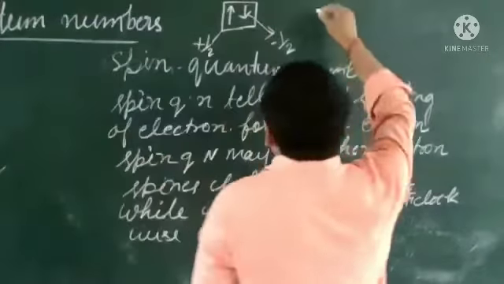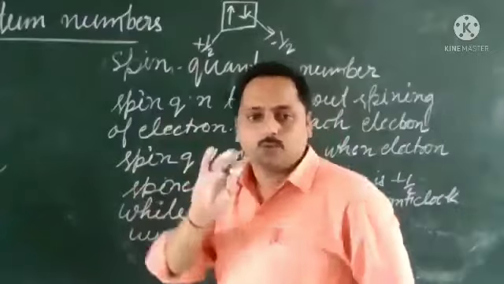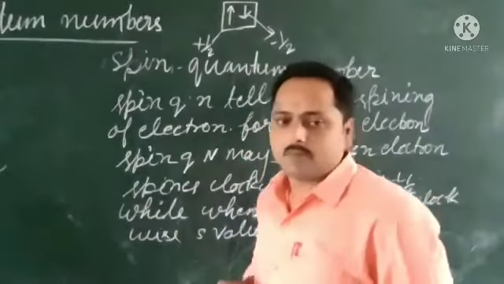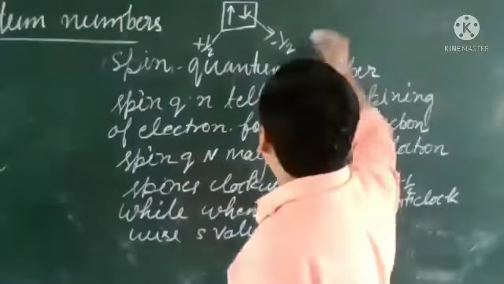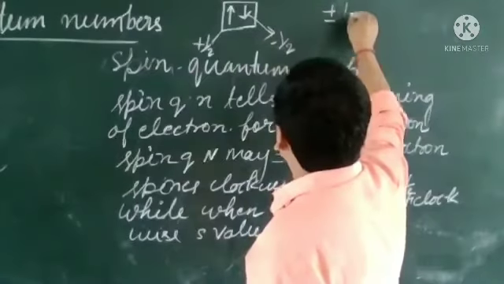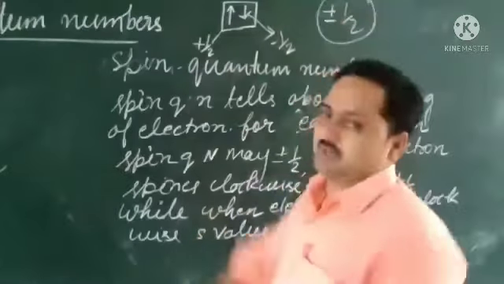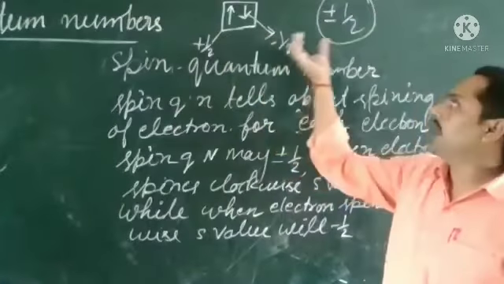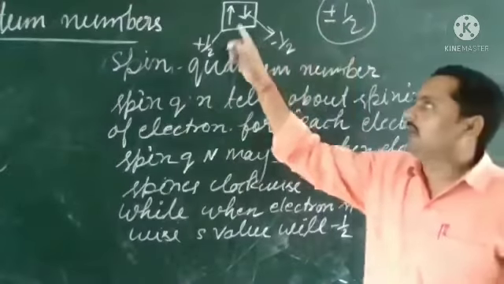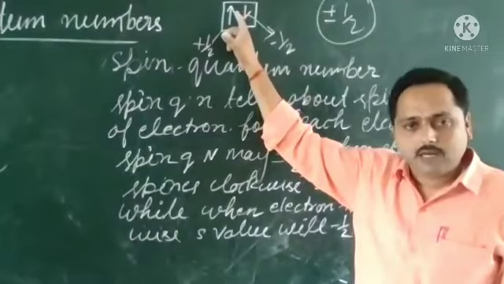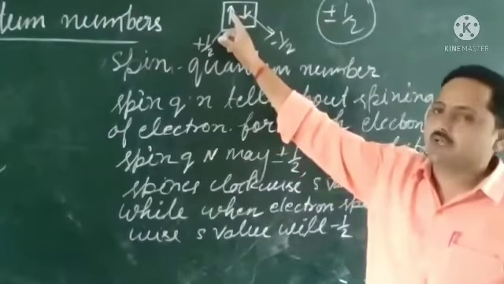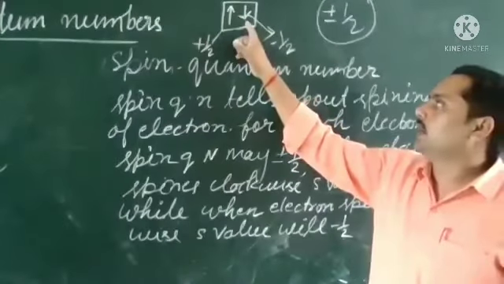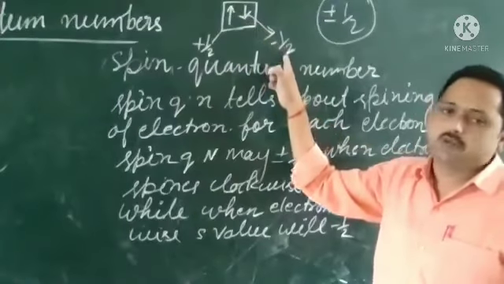So for each orbital, there are two possibilities. For each orbital, the electron may have plus minus half. You remember it. If the electron is spinning in the clockwise direction, that has plus half. If it is spinning anti-clockwise, it is minus half.